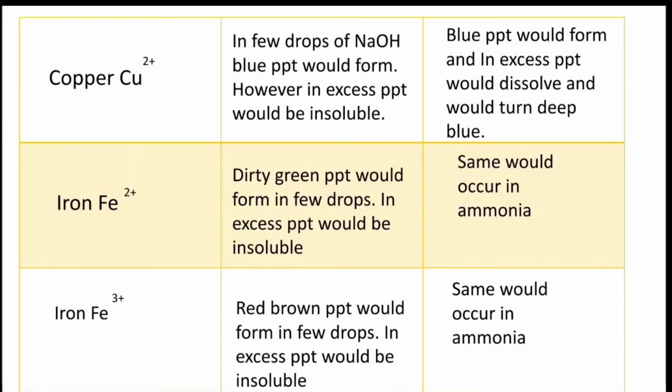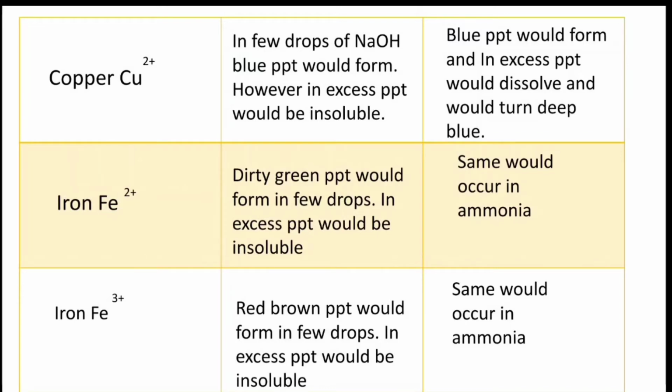In copper, when a few drops of NaOH are added, a blue precipitate forms. However, in excess, the precipitate is insoluble. For the reaction with ammonia, when a few drops of ammonia are added, a blue precipitate forms, and in excess the precipitate dissolves and turns deep blue, meaning the color becomes dark, or deep blue.